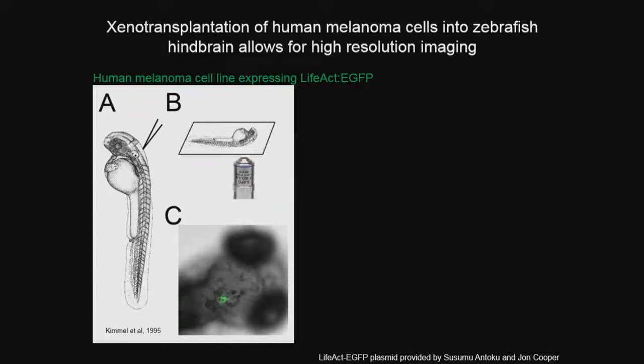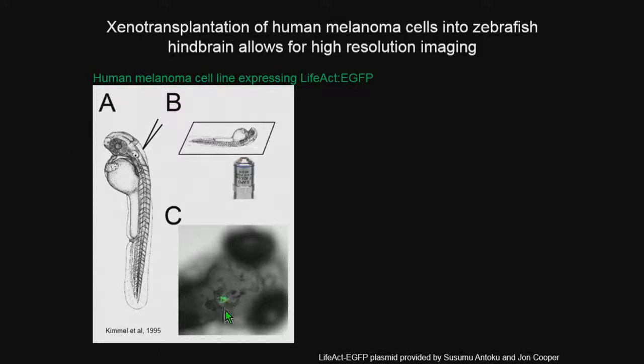Because we imaged the site of injection, we did not inject near the yolk, but instead injected into the hindbrain ventricle. And once in that ventricular space, the tumor cells integrate into the overlying skin. And that allows us two things. First, the cells are in the proper microenvironment of the skin. And secondly, it's close to the surface, allowing for high-resolution imaging.